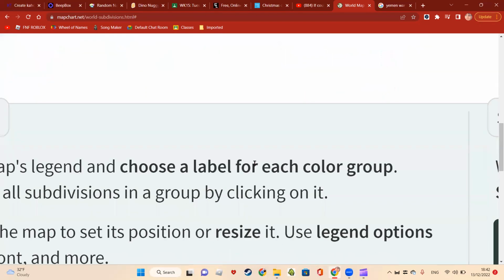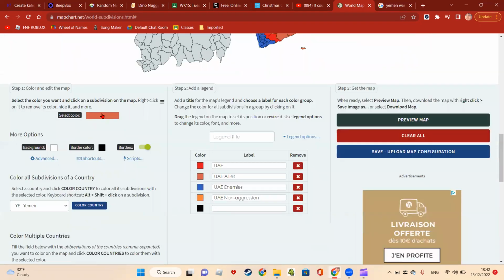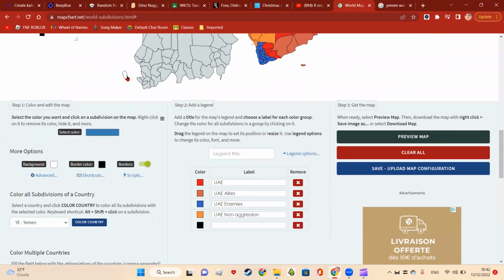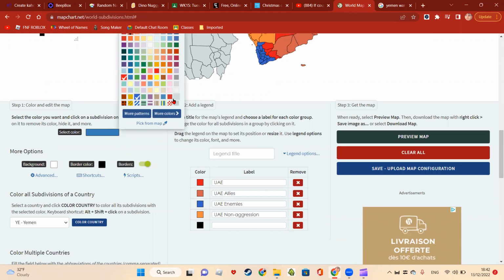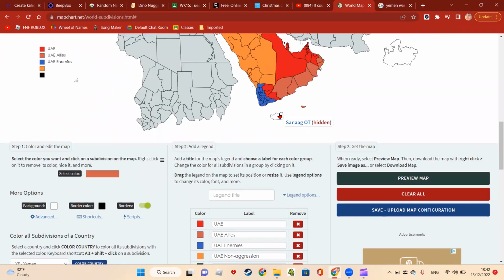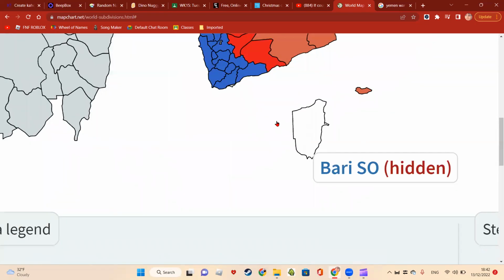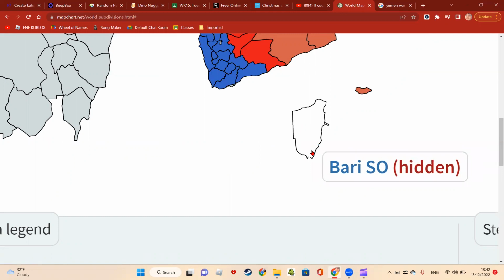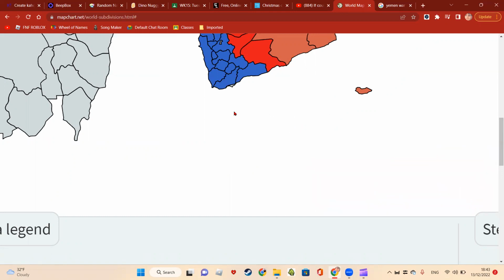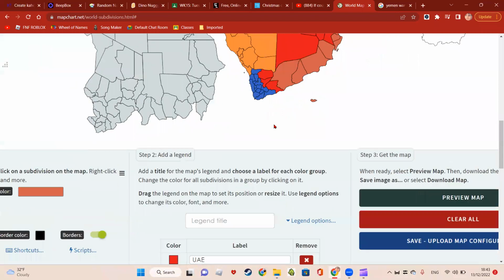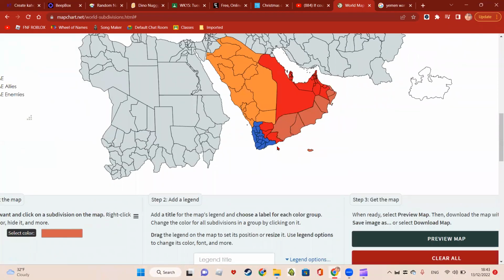So the Yemeni government decides, okay, we surrender. All right, fine. You win, we lose. That's Somalia. That's hidden. I should probably show like Eritrea, Ethiopia, Somalia, Eritrea, Djibouti, Somalia.